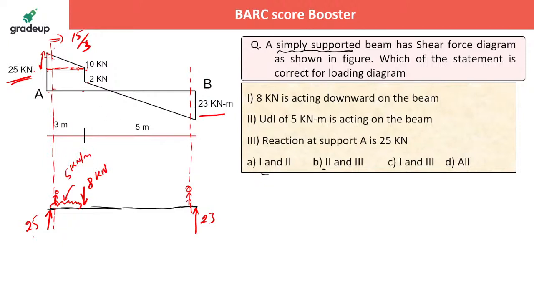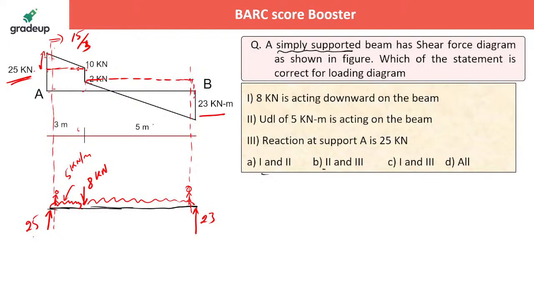Then after 2, if you are coming down from this location to this point B, it is continuously coming down. So once again you have a continuous UDL which is downward. But what is the intensity? As I told you, it is about the slope, and this distance of 5 meters is given. I don't worry about anything else. I'll be more interested to find out the slope only, right? That will give me the intensity of the load.